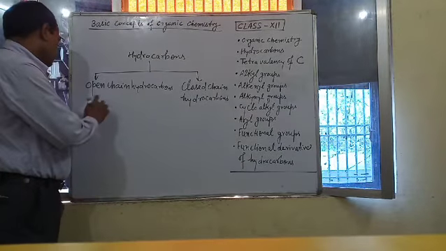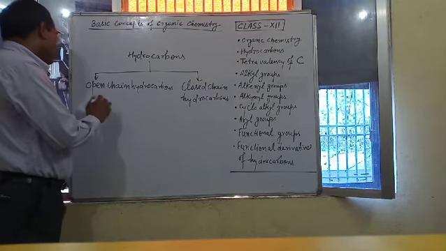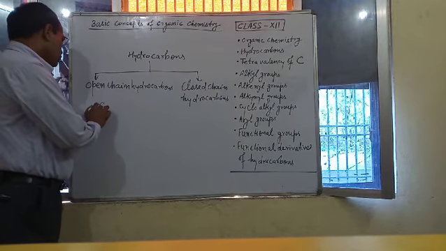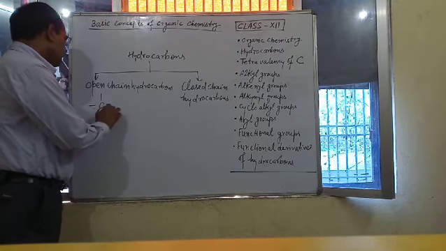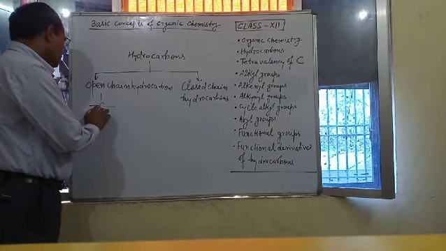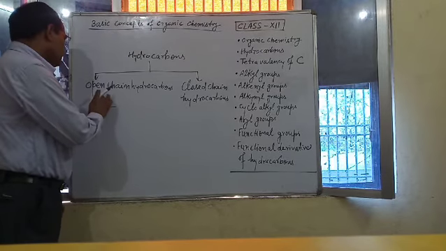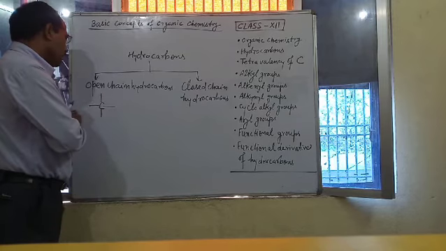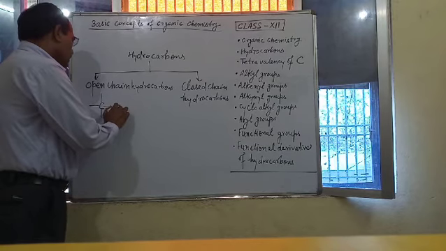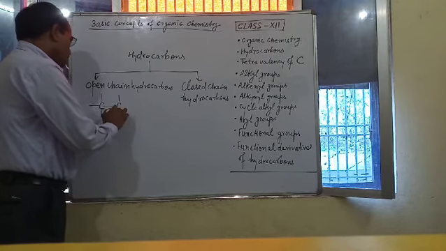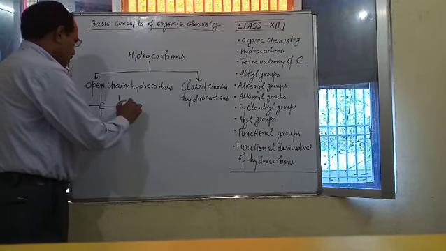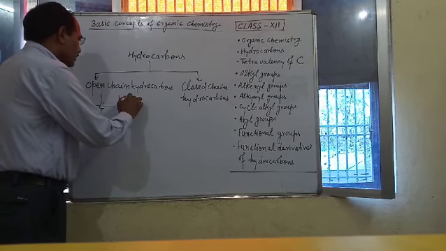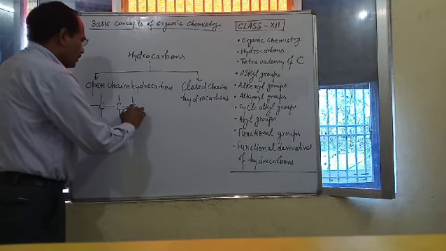You can see by some examples. Suppose this is one carbon, and you know that carbon shows tetravalency, and each solid line represents one valency of carbon atom. And you know that carbon has unique tendency of self-linking, means catenation.